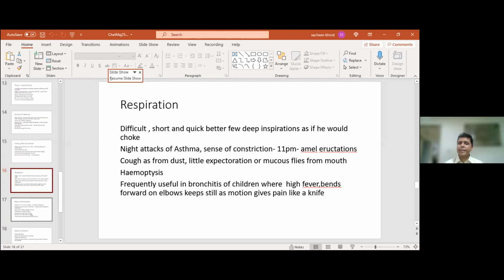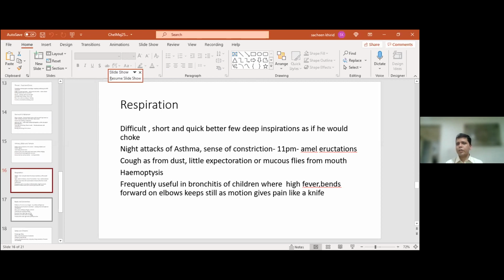The cough, the sensation as if there is dust. They feel like there is dust behind the sternum. This is the peculiar symptom. So if you get people who tell you that they feel that there is dust behind the sternum, keep in mind Chelidonium, keep in mind Bromium, keep in mind Pulsatilla, keep in mind Pothos.